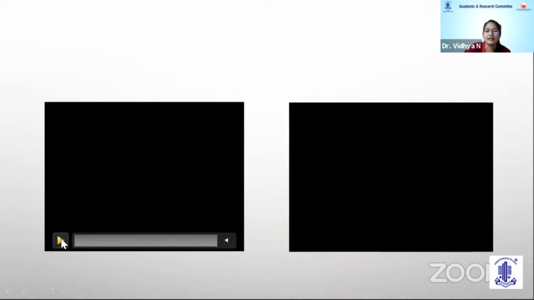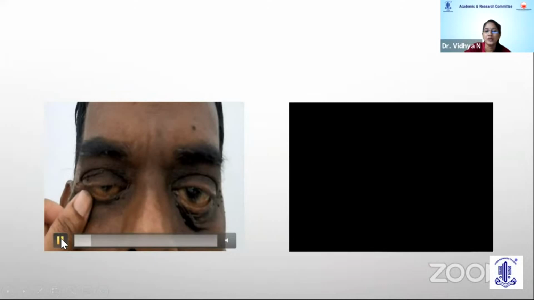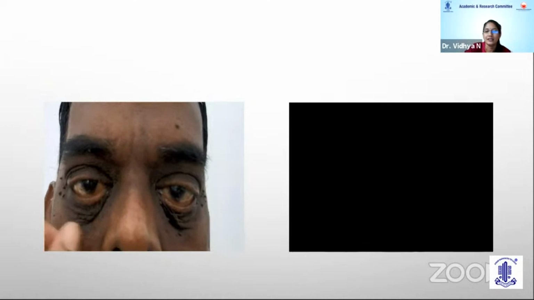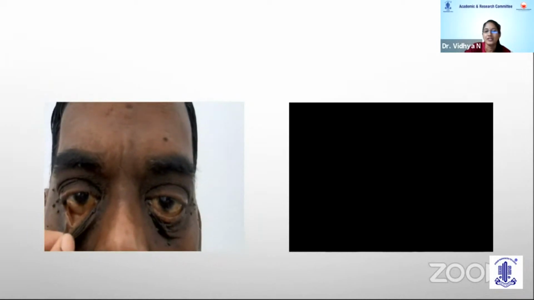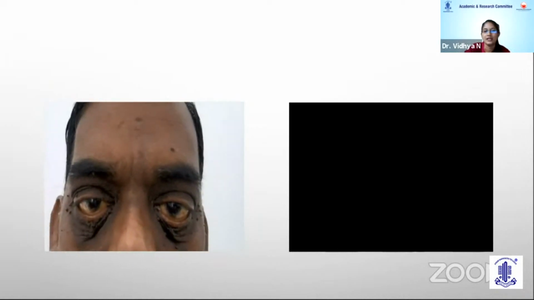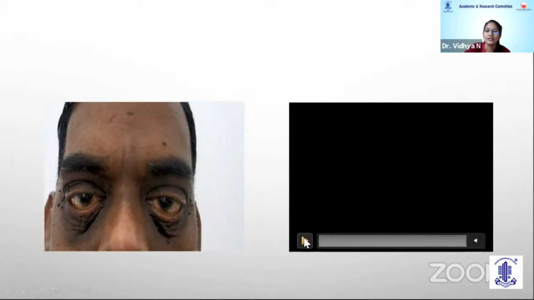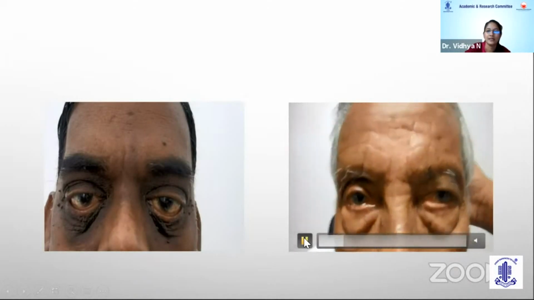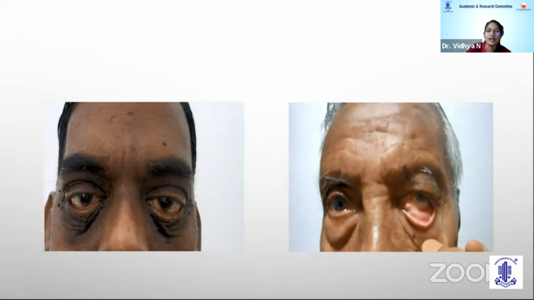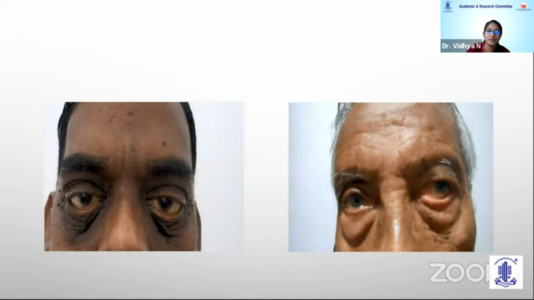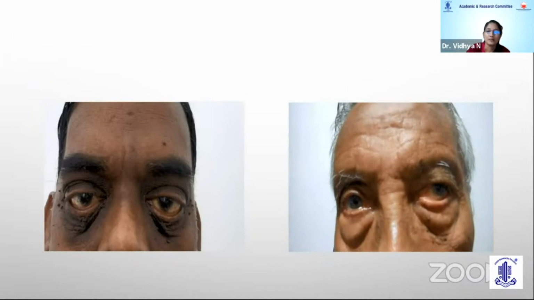Very simple tests can be done to evaluate this. One is to assess the medial canthal laxity, wherein we pull the lid laterally, and the lateral canthal laxity, and the lid distraction test, where we pull the lid outwards, and anything more than 6 millimeters usually says that there is horizontal laxity. The other simple test would be the snapback test, wherein we pull the lid outwards and allow it to snap back to its original position. If it doesn't snap back to its original position without a blink, or it takes some time to go back to its original position, that again indicates that there is horizontal lid laxity.